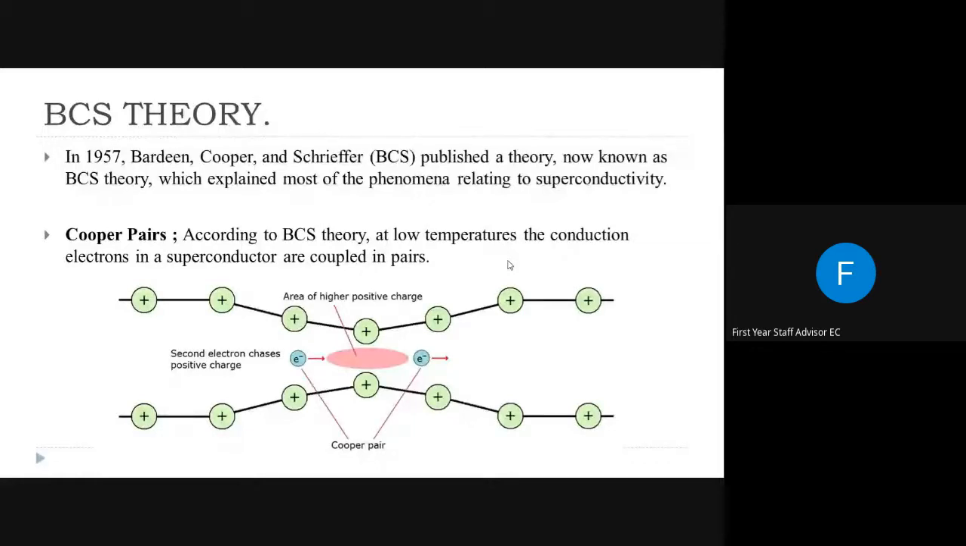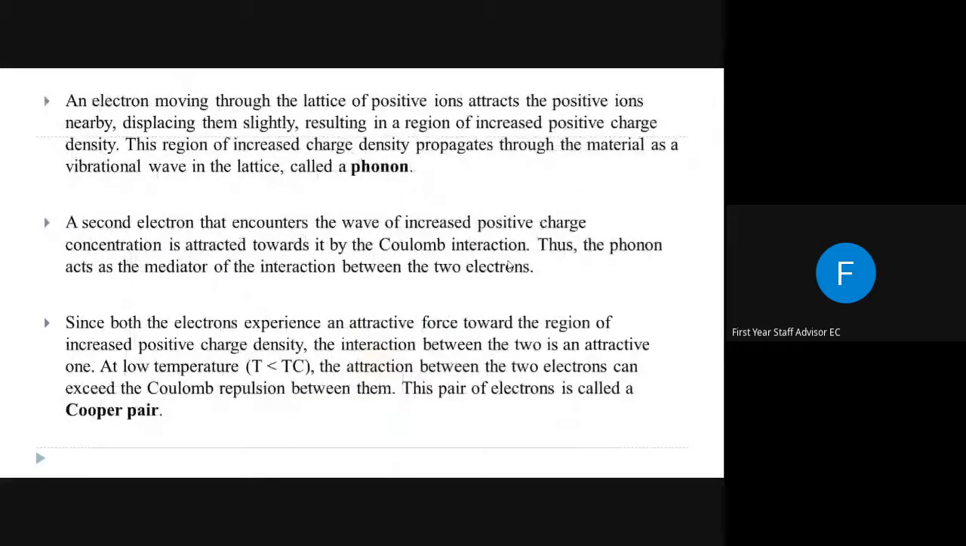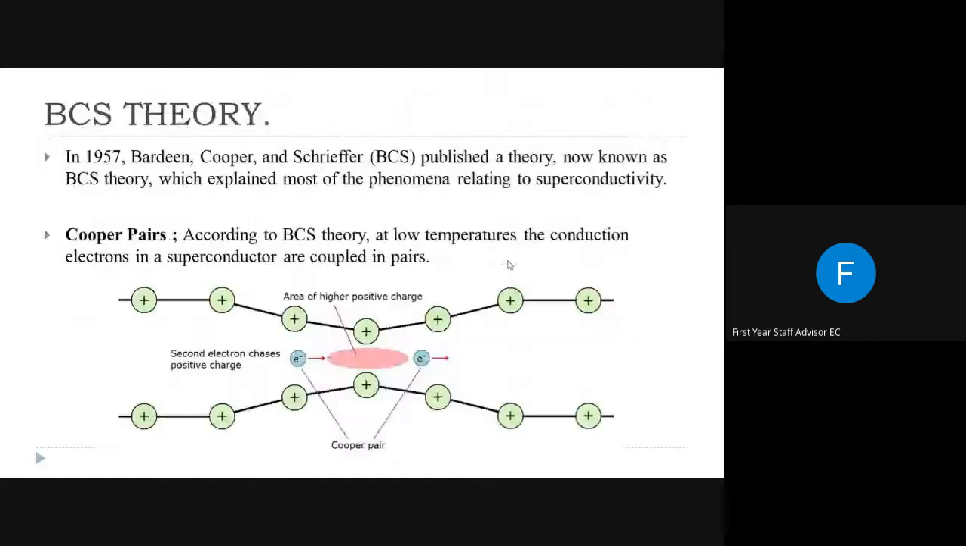That means BCS theory says that superconductivity in a material is due to phonon electron interaction. So you want to know what you mean by phonon.